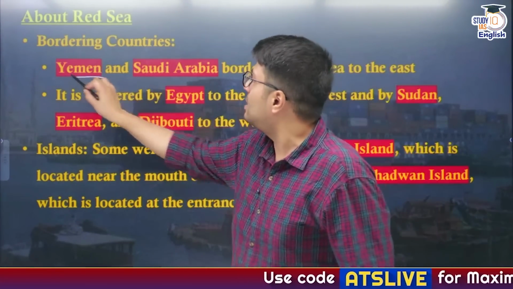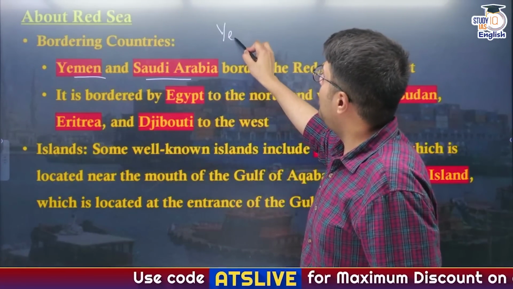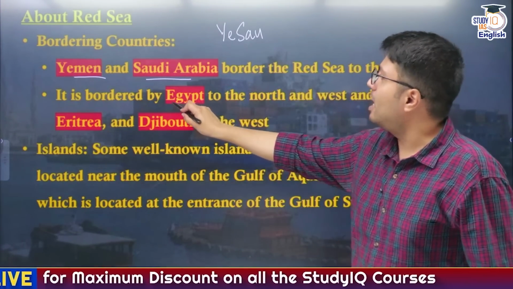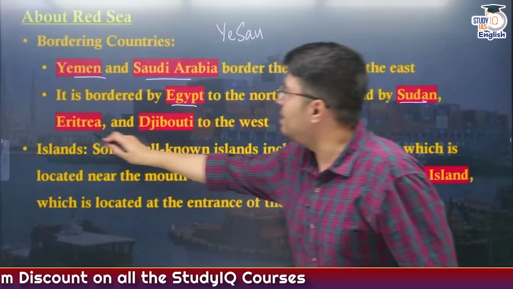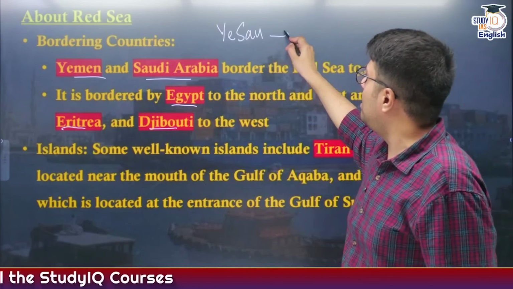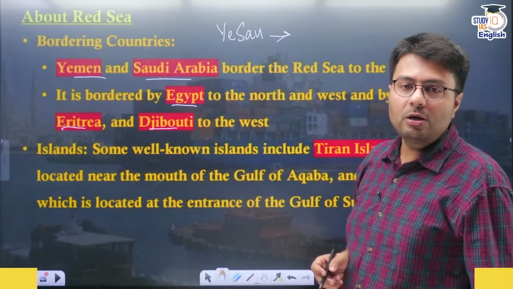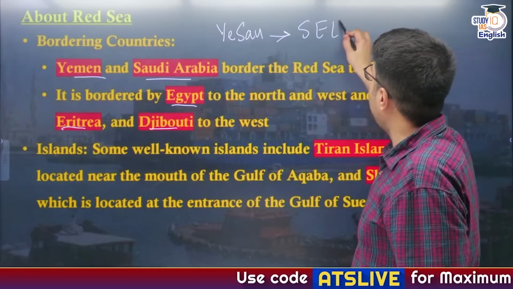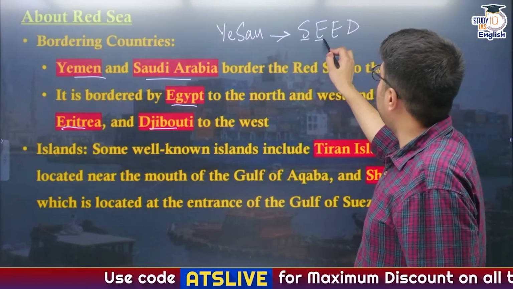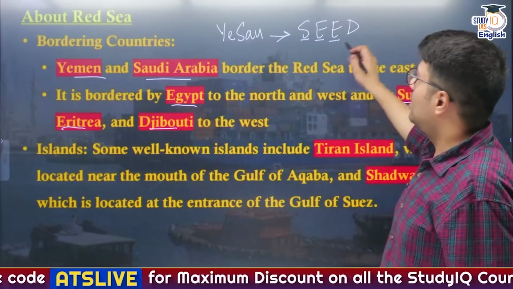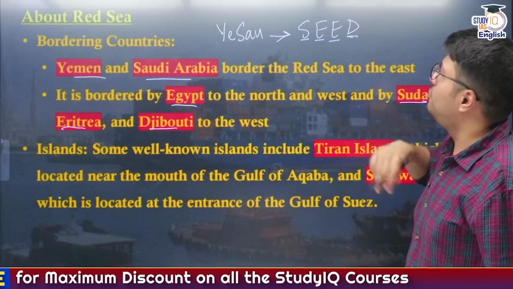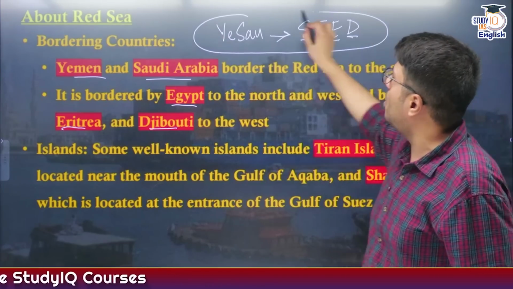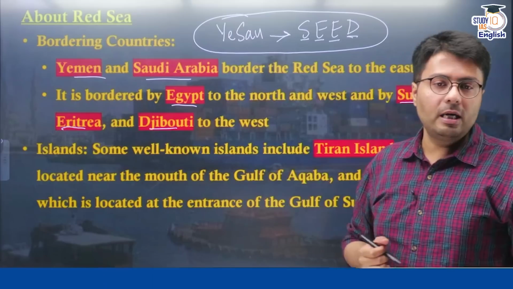It is Yemen and Saudi Arabia, which you can abbreviate as YESO, as well as other countries in Africa, that is Egypt, Sudan, Eritrea and Djibouti. So effectively the mnemonic that you need to remember about countries bordering Red Sea is YESO and SEED. Okay, SEED here is Sudan, Eritrea, Egypt as well as Djibouti. So this is the abbreviation that you need to remember. A simple mnemonic, YESO and SEED. This is about the bordering countries of Red Sea.